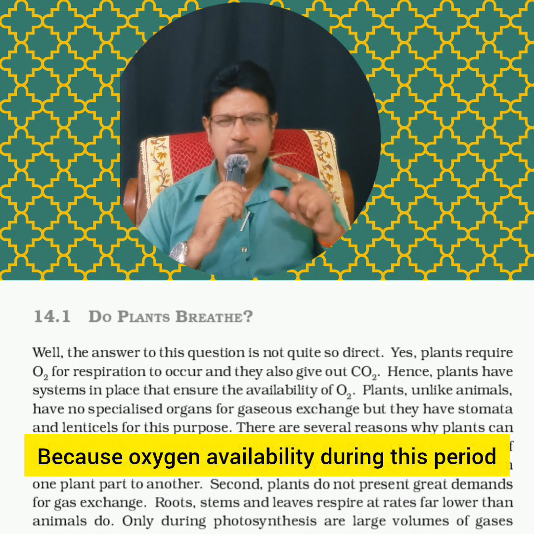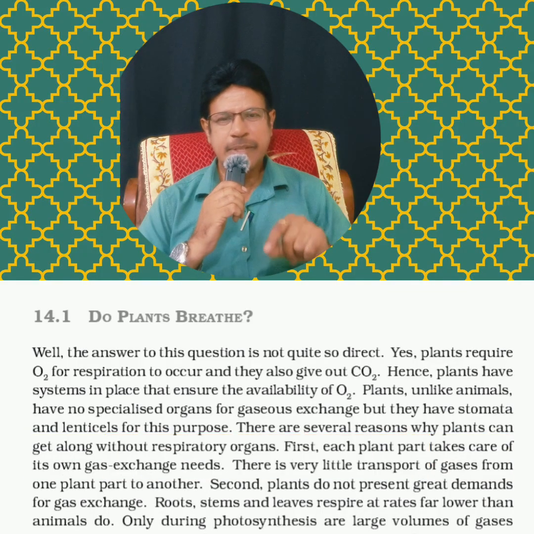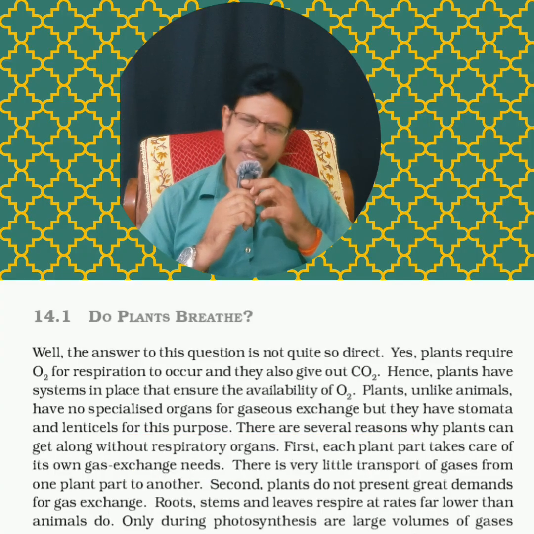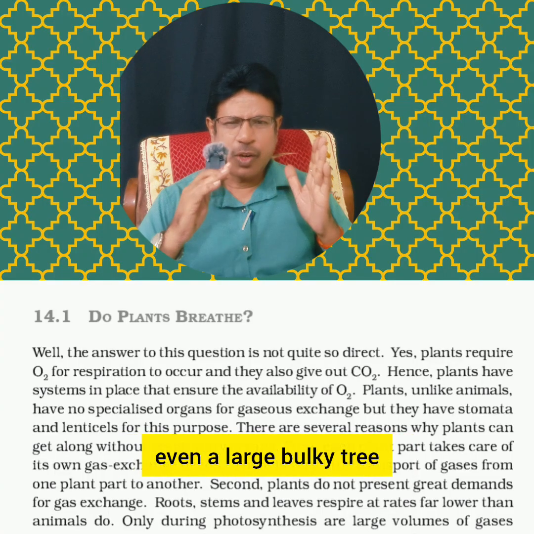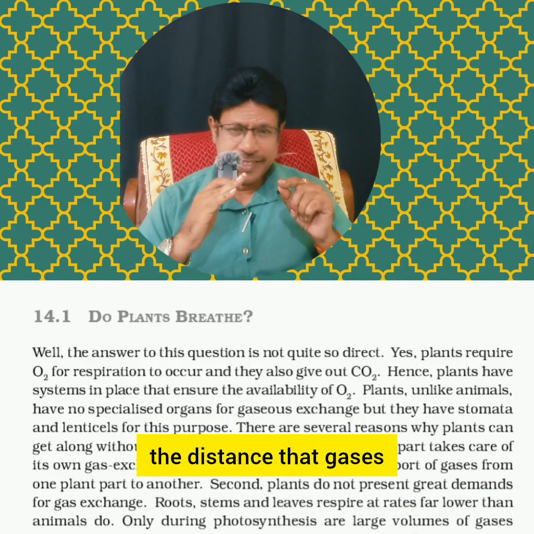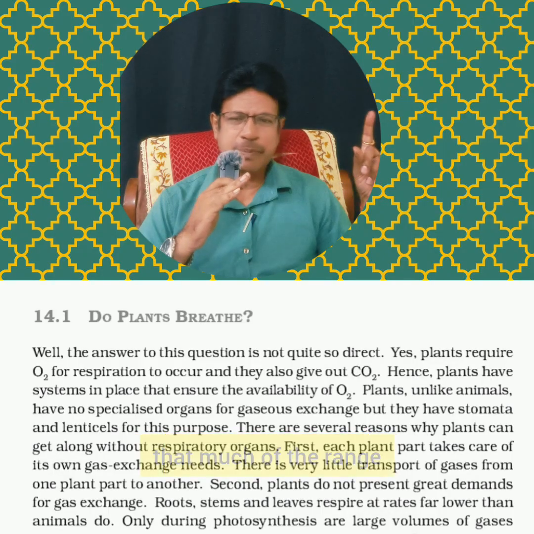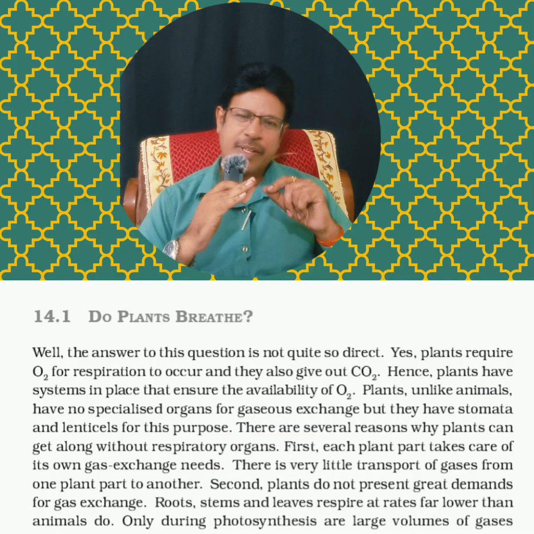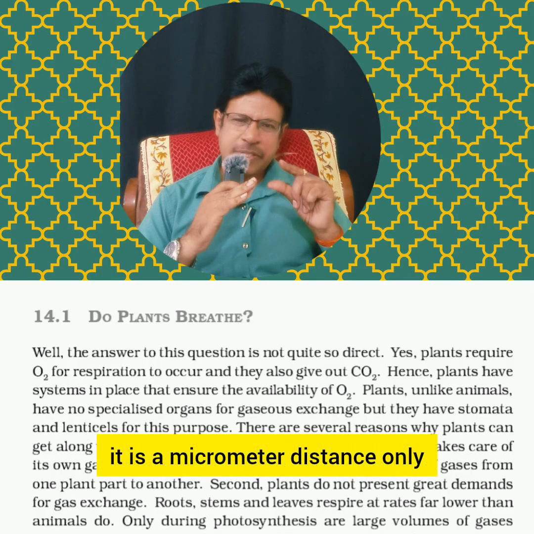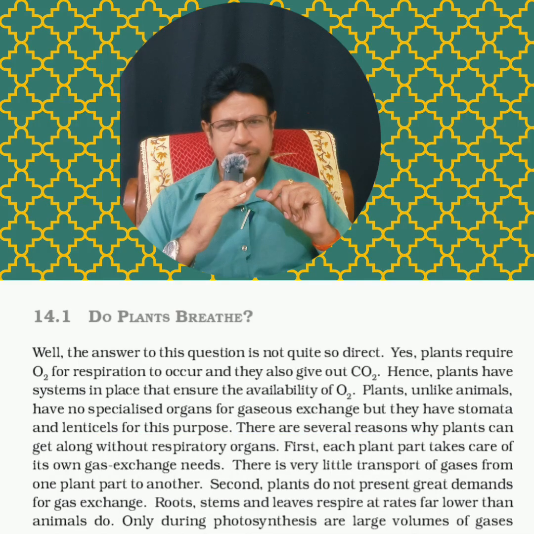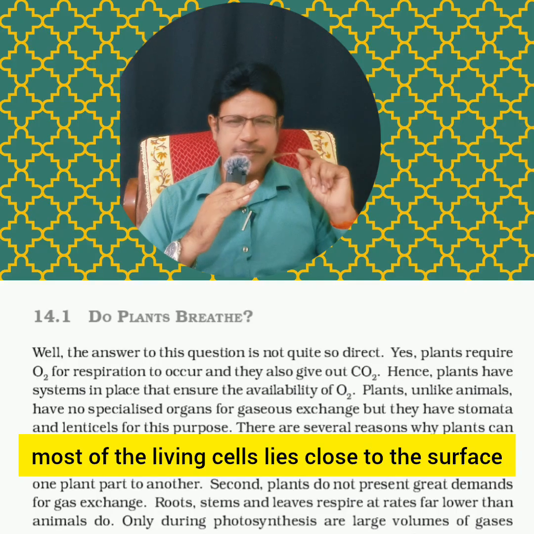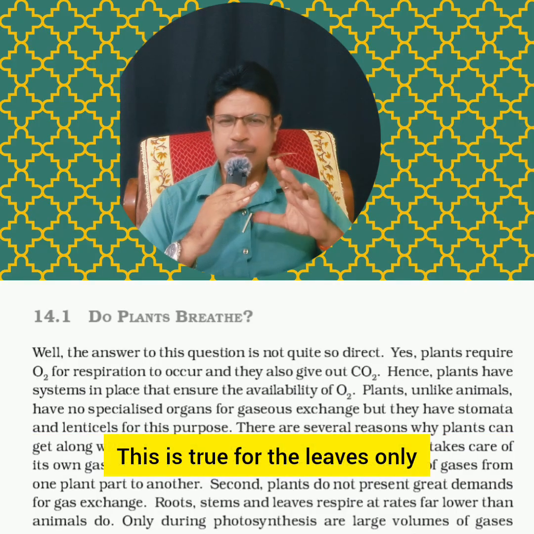Why? Because oxygen availability during this period is not a problem in these cells, because in photosynthesis oxygen is the byproduct. Third, even in a large bulky tree, the distance that the gases diffuse is not that great, because it is a micrometer distance only, and most of the living cells lie close to the surface. This is true for the leaves only.